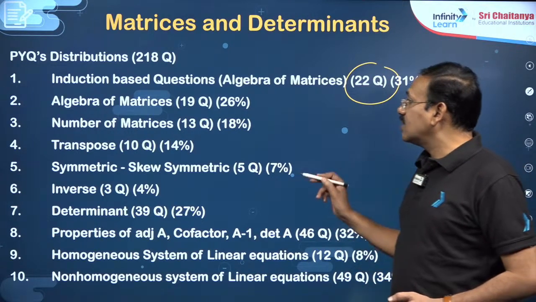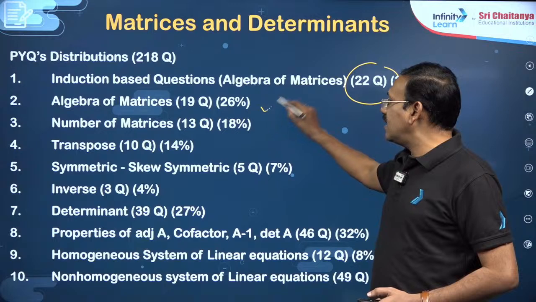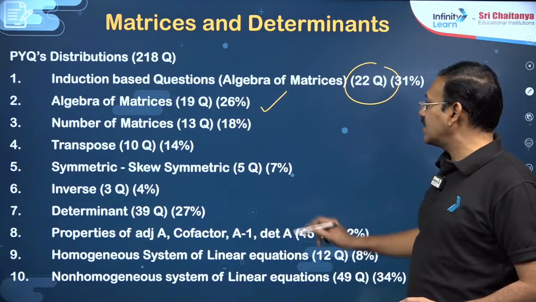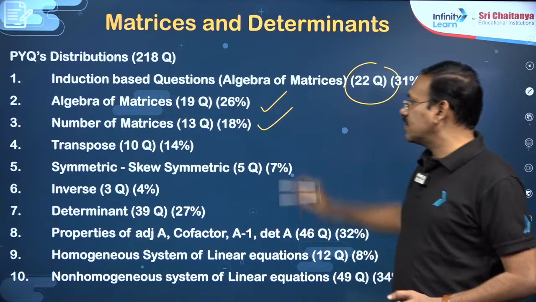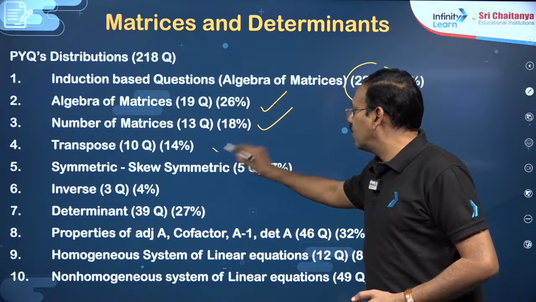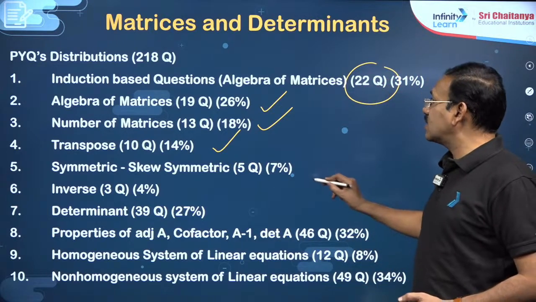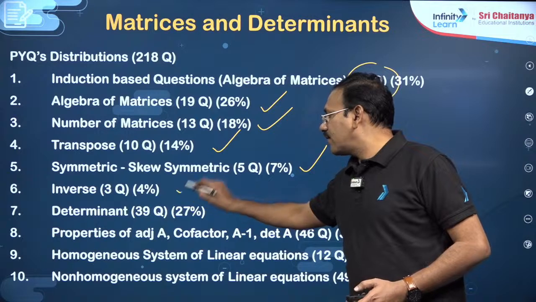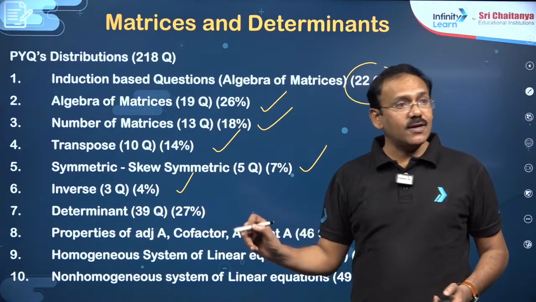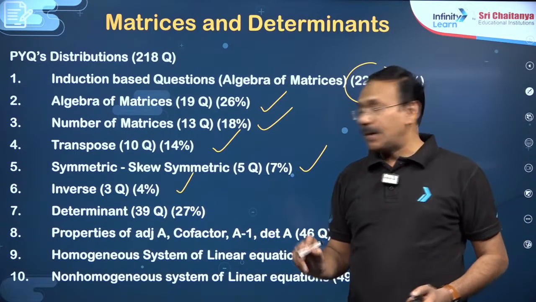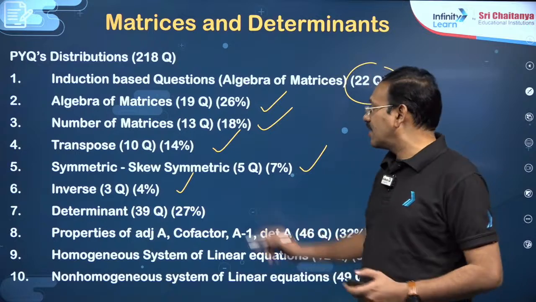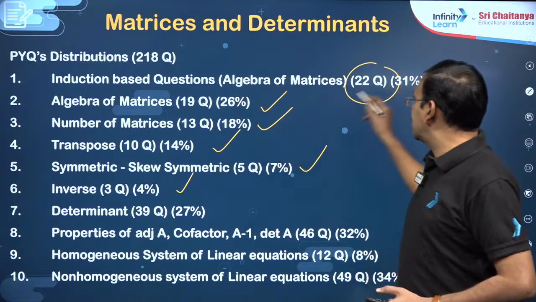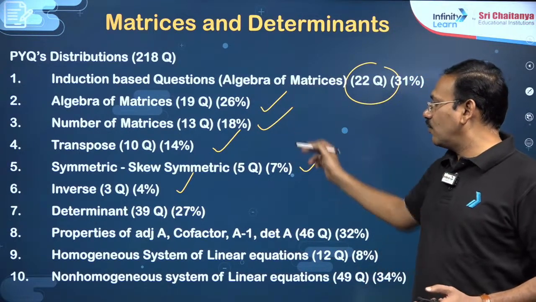Algebra of matrices has 19 questions, types of matrices 13 questions, transpose related 14 questions, symmetric and skew symmetric related questions 7%, and inverse 4%. Inverse here means problems related to the inverse of a matrix. Up to here the percentages given are 31, 26, 18, 14.